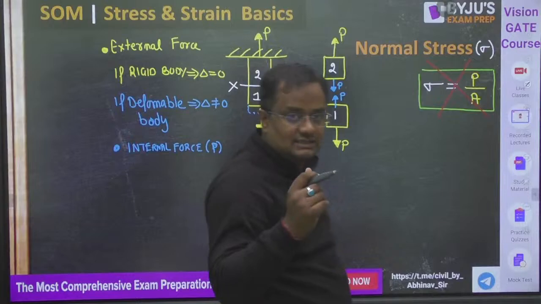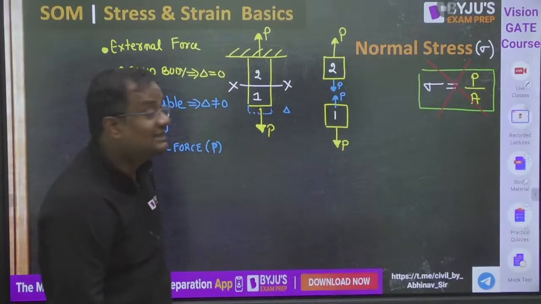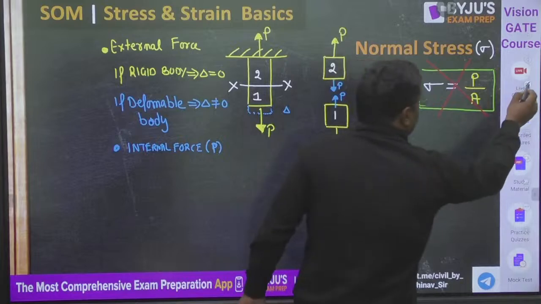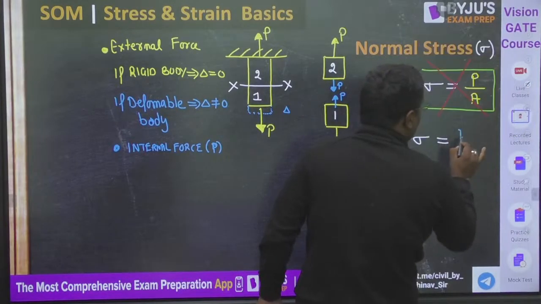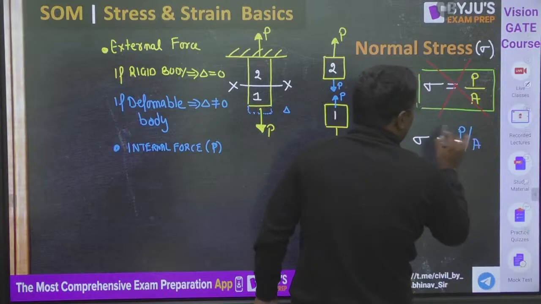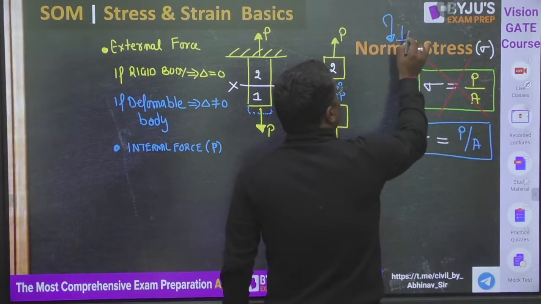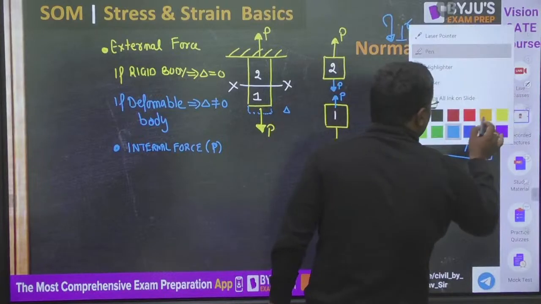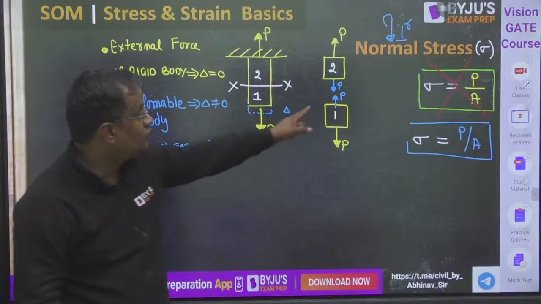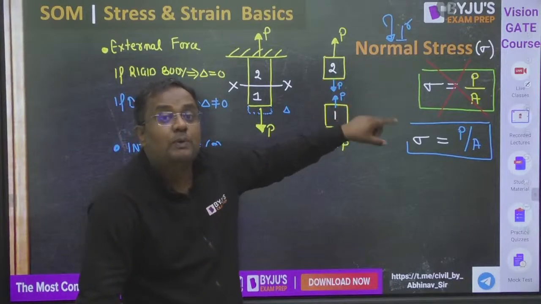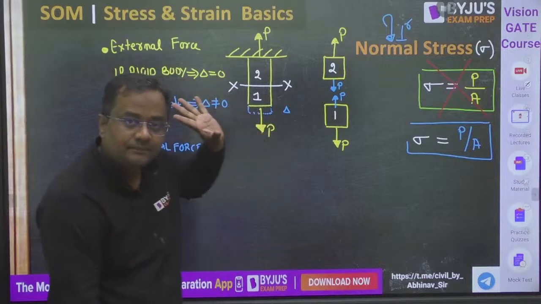Actually, the normal stress is the resistance of force, and the stress is given by internal force per unit area. Normal means perpendicular to the section. Normal means that force P, I am talking about this cross section. For this cross section, these internal forces are perpendicular. So perpendicular internal force by area is normal stress.